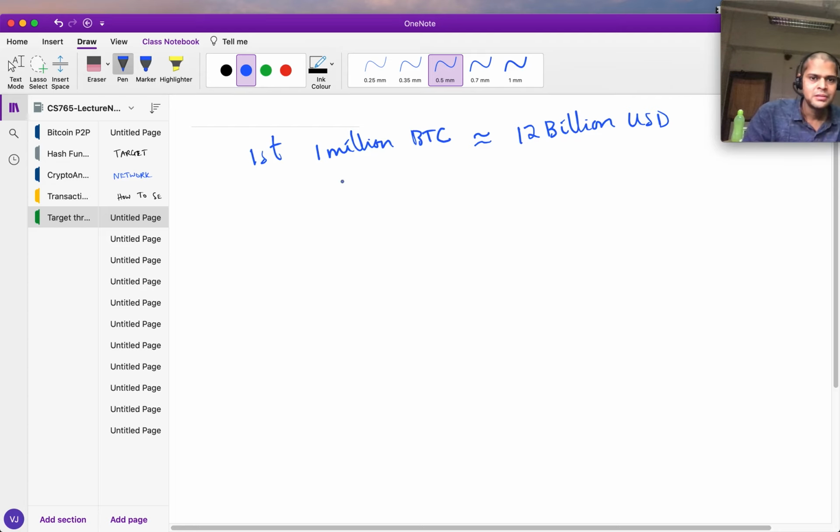Anyway, Satoshi was the only one mining in these few blocks, and he chose a threshold. Of course, he had thought of how to adjust the target and so on, but let's say that it took 10 minutes on average to generate a block. But more and more people started joining.